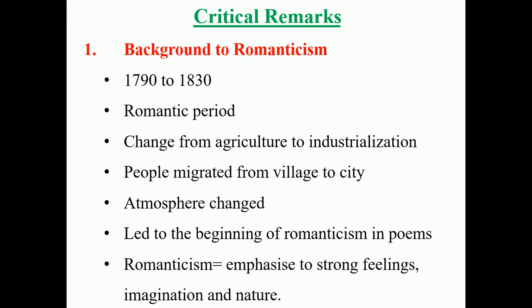Images I have told you, like stars, sky, valleys, hills, the lake, beneath the lake, etc. Number of words, number of images used by the author. What's the reason behind it? When it is mixed with nature, it comes under the concept or criteria of romantic poems. So romanticism means emphasis in a poem is given to strong feelings, imagination and nature.